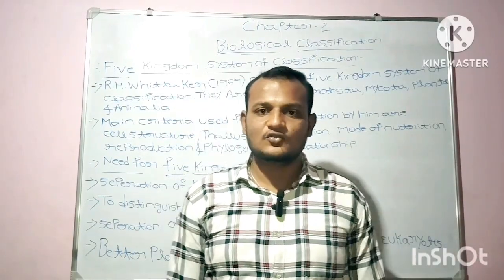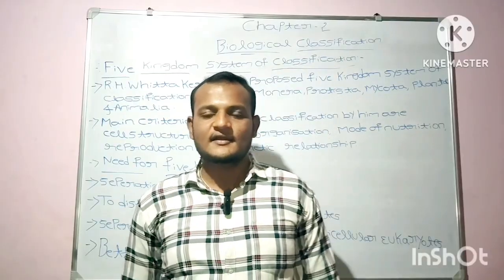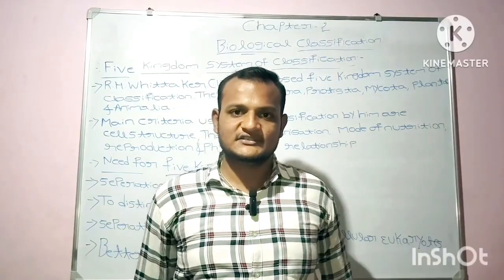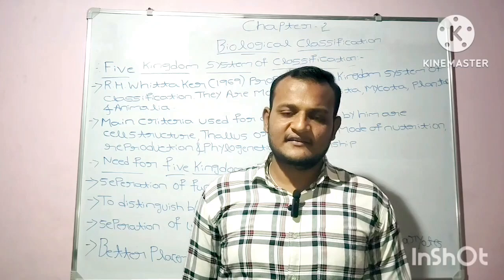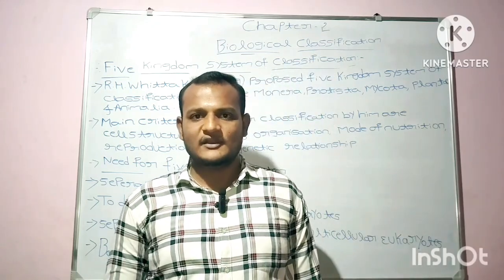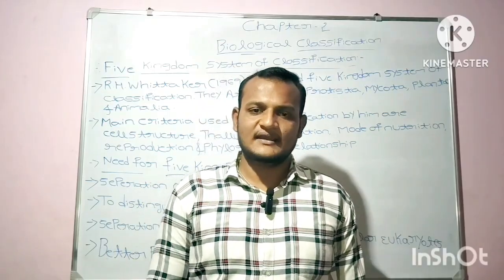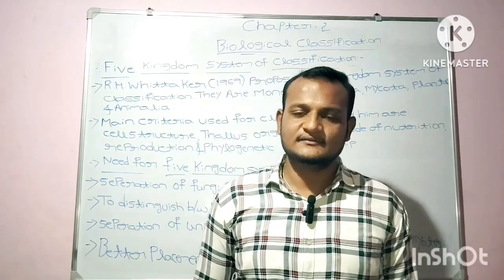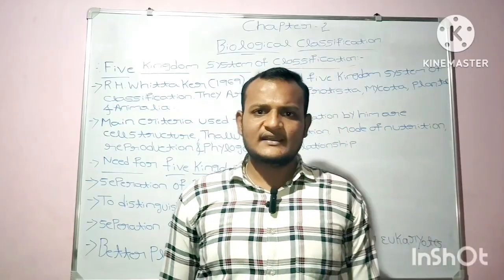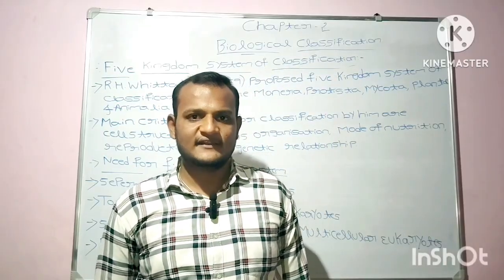Now let's move to another important concept, that is the five kingdom system of classification. In this classification, five kingdoms came into existence, namely Monera, Protista, Mycota, which is nothing but fungi, Plantae, and Animalia. R.H. Whittaker is the one who gave the five kingdom system of classification.